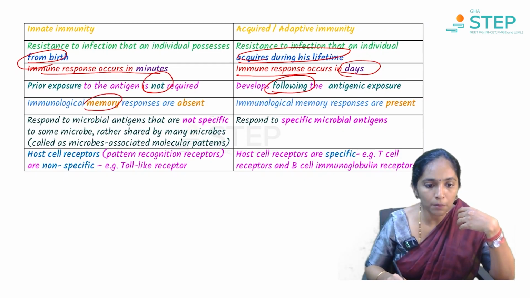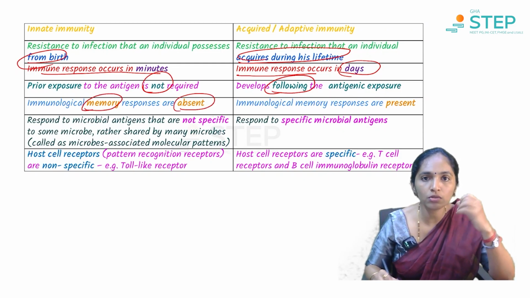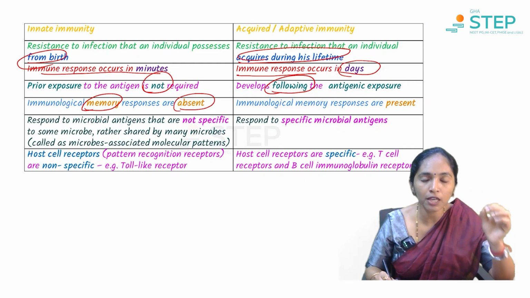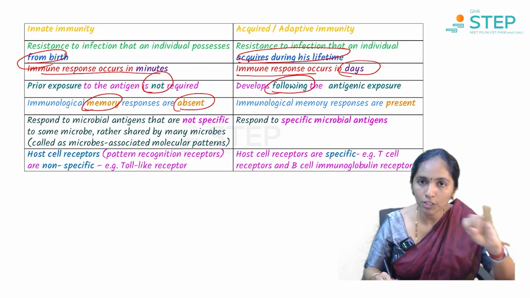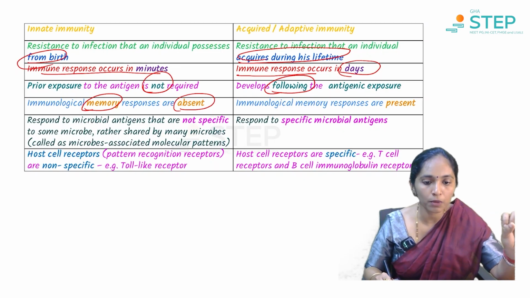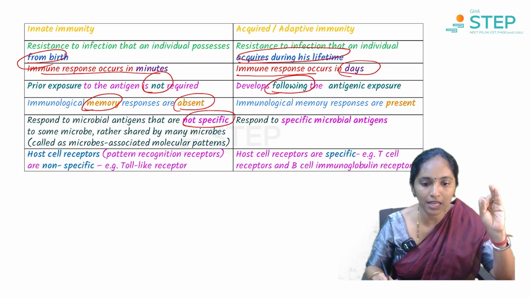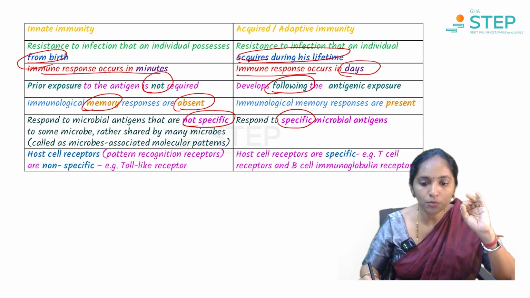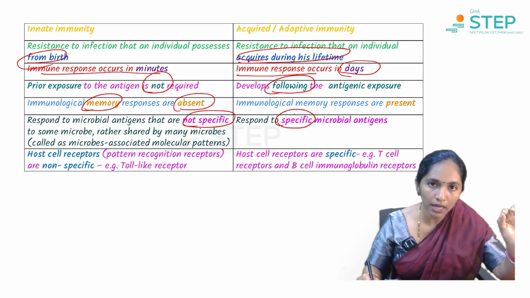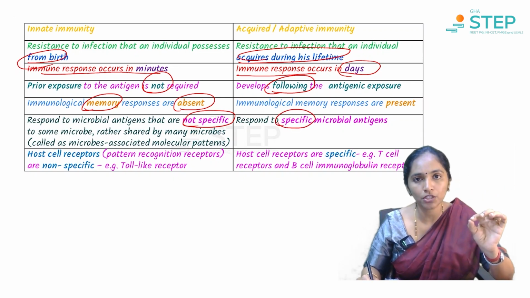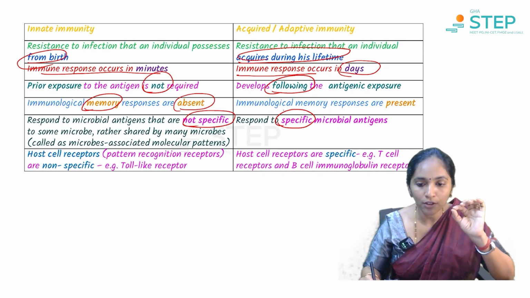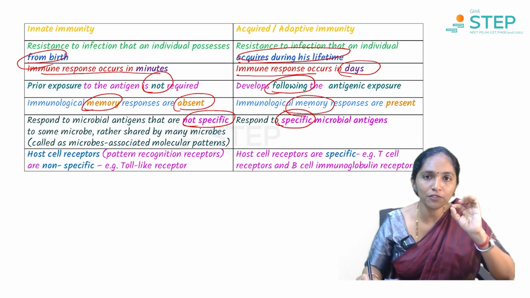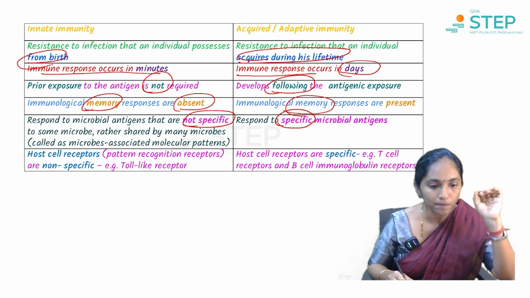So here the memory is absent, so please note there is nothing like memory. Every time you are exposed to any antigen, the response is non-specific and it has no memory. So it is non-specific, the same type of response happens. Whereas here every time the response is specific. Based on the antigen, the specific antibody is produced. So it is specific and also memory will be present following acquired immunity.